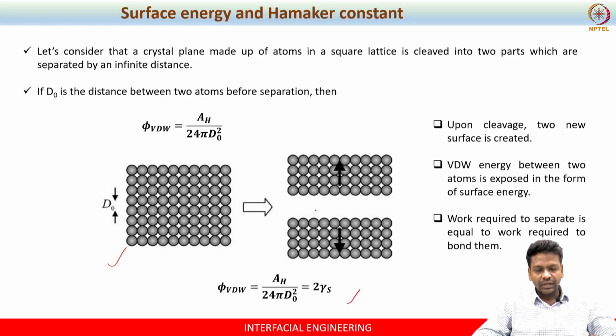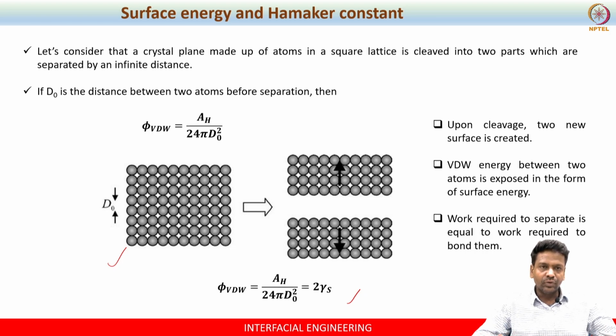So you can calculate by equating the van der Waals total energy to the surface energy, because when you break them apart into two, you create two new surfaces, right.